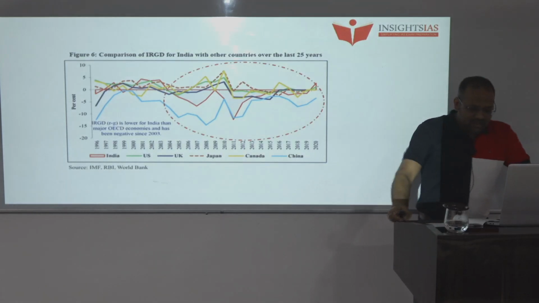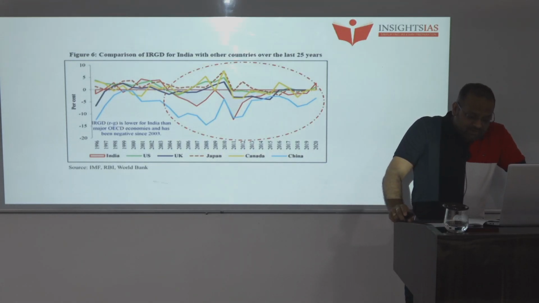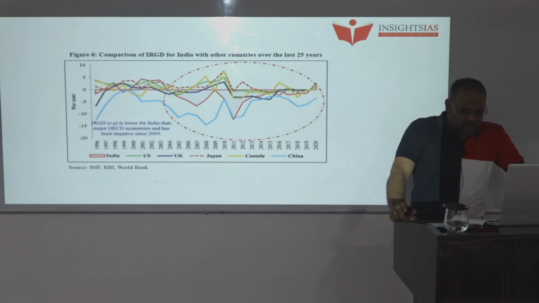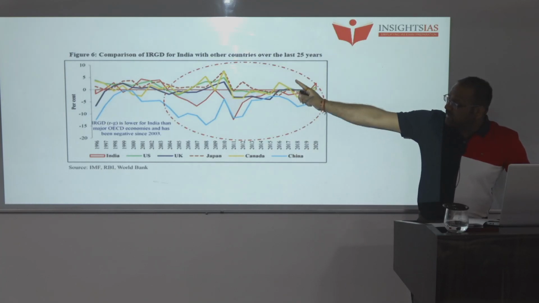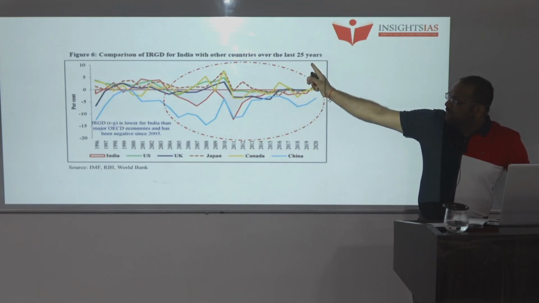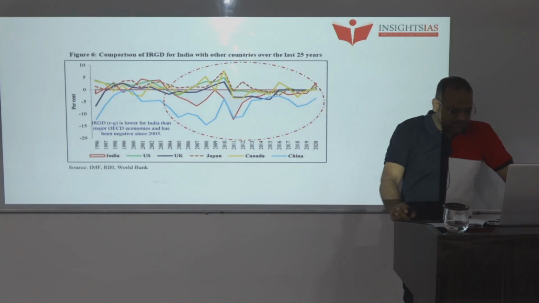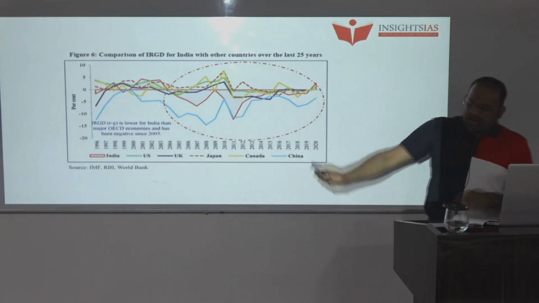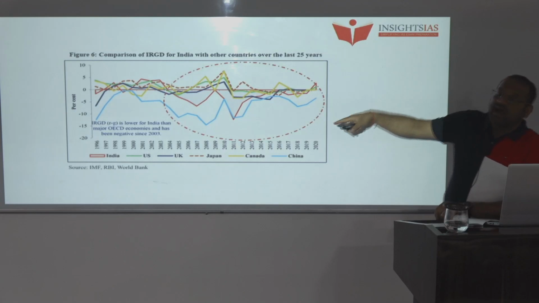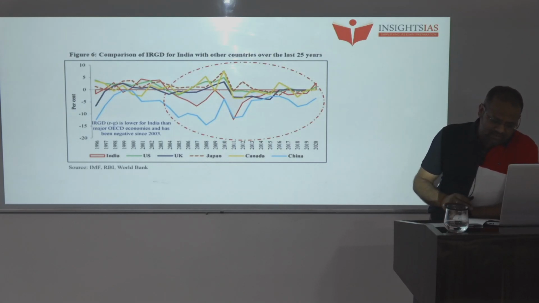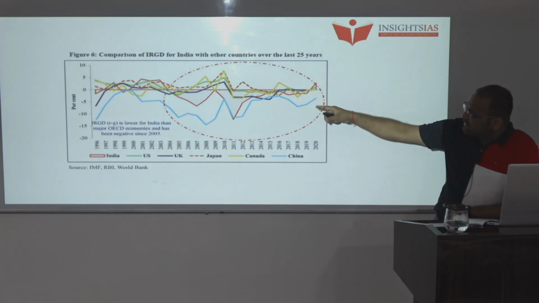So in the cross-country comparison of the real interest rate and the real growth rate over the last 25 years, India has one of the lowest, negative average IRGD compared with other higher economies.